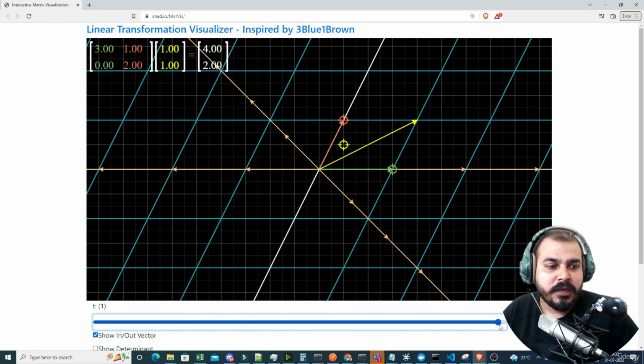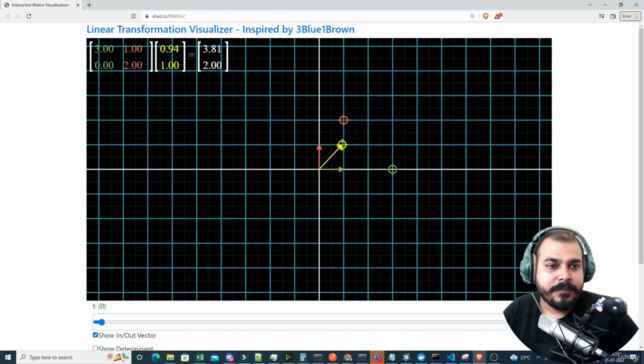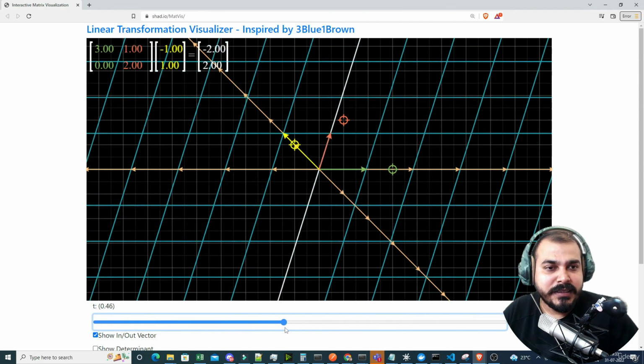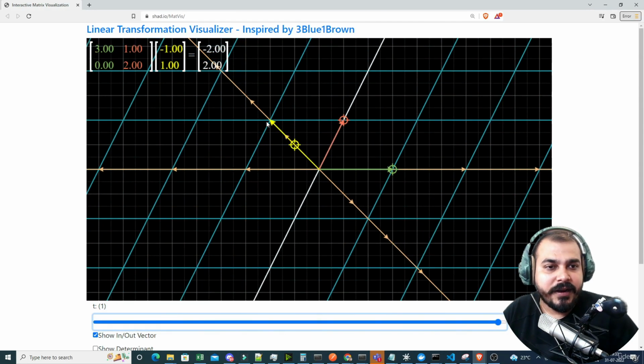Now let's say my initial point was somewhere here, and if I apply the same operation, now it is minus 1, 0, right? Then you can see the new transformation. I'm actually getting minus 2 comma 2, and here you can see this is in the direction of the vector. So what I can do is project this particular point into this plane, right? So here this will be my longest vector with the longest magnitude. Just for an example I'm considering it like that.